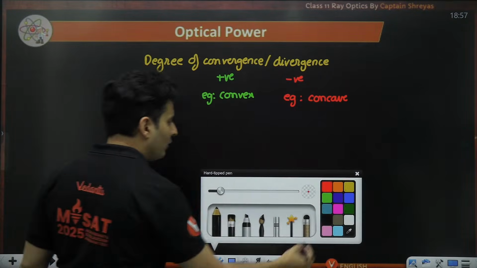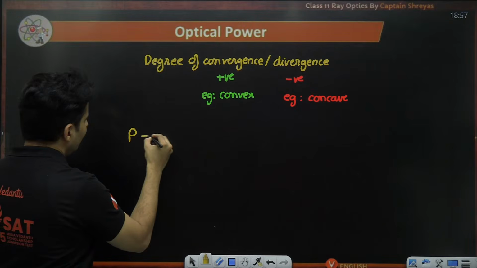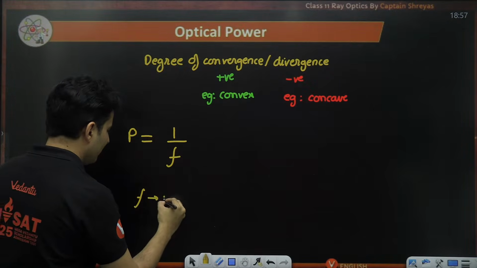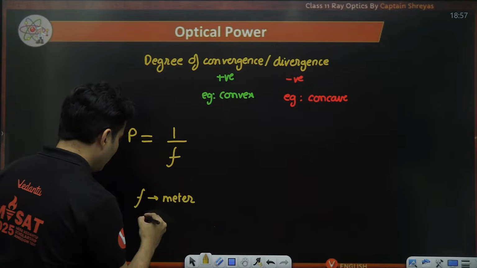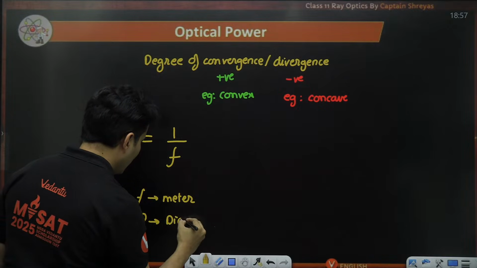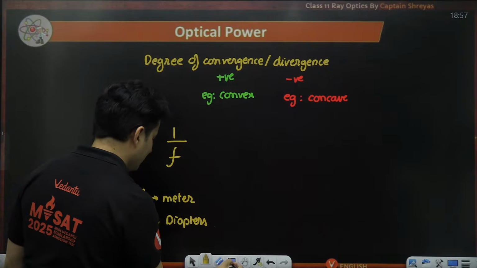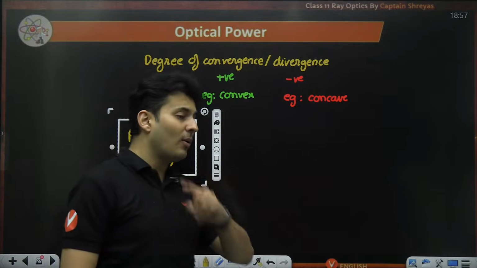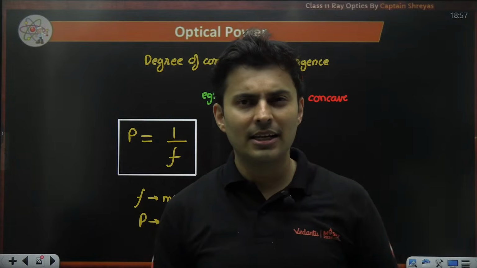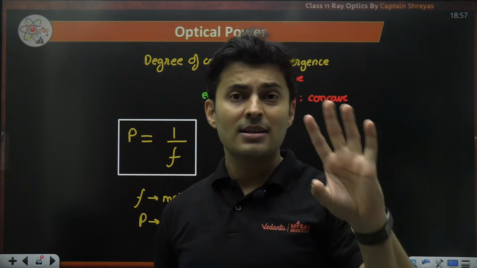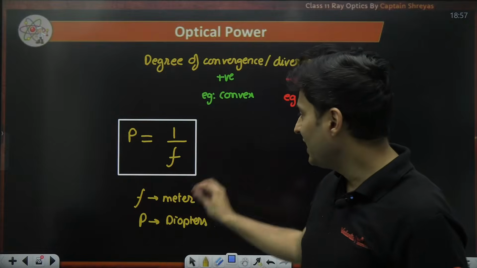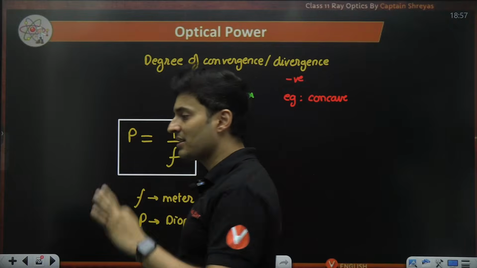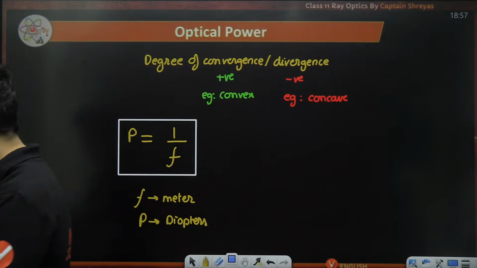So the power formula is very simple. It is just 1 by F. If F is in meters, then the power is in diopters. Never keep it in centimeters, for SI units, keep that in mind. In mirrors, it was negative 1 by F. That's what I want you to recollect. The formulas are very similar looking. Same, but the signs are different. There is no minus sign here for a lens. For a mirror, there was minus 1 by F.